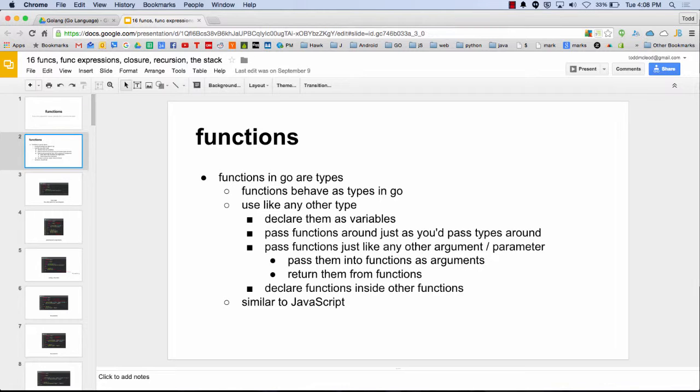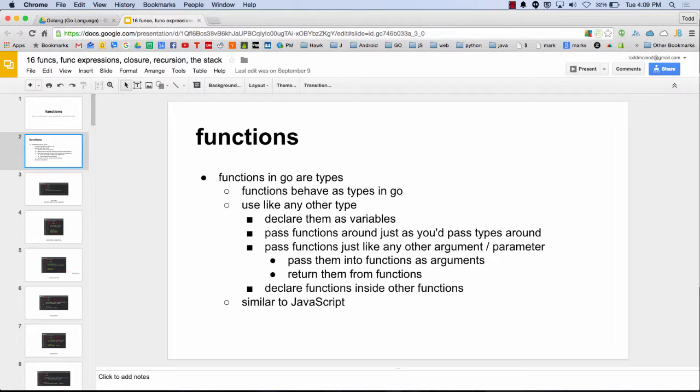So just based upon what I told you, show of hands, can you pass a function into another function? Yes. Can you return a function from another function? Show of hands. Yes. Can you assign a function to a variable? Yes. Right? Just like you can assign an int to a variable, you can assign a function to a variable, because functions are just types in Go. And that's one of the things that really distinguishes Go from other languages, is Go is really rooted around types and working with types. It's statically typed, and everything's about type in Go.